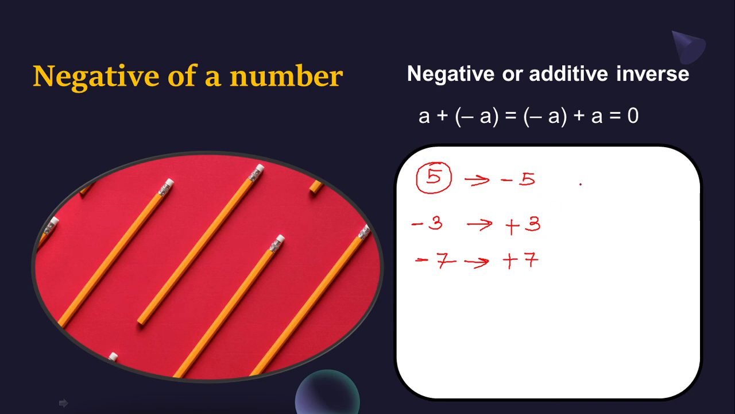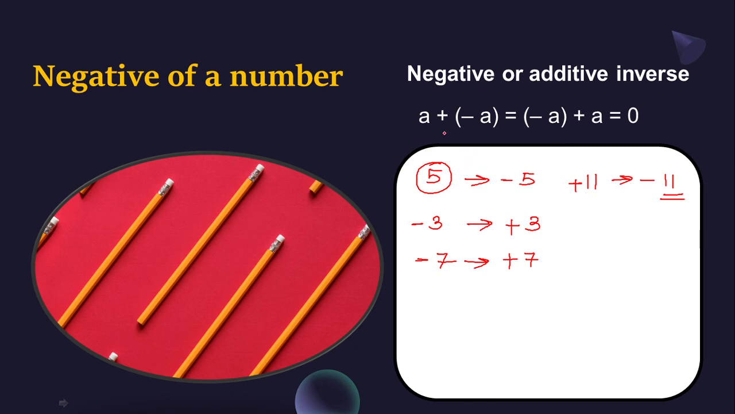Suppose I am having plus 11, we will take it. So plus is there, make it minus 11. Okay, the value of the number is going to stay the same. This sign you are going to take opposite. So that is nothing but the negative of a number or an additive inverse.